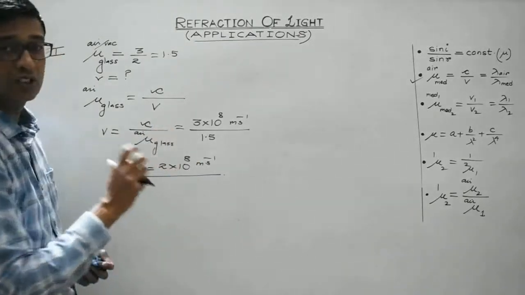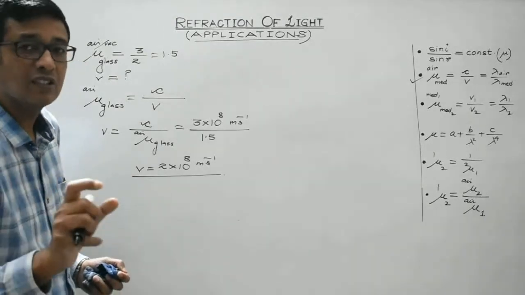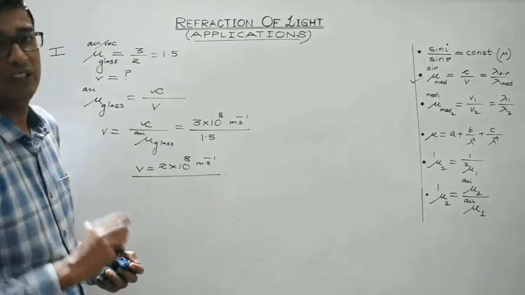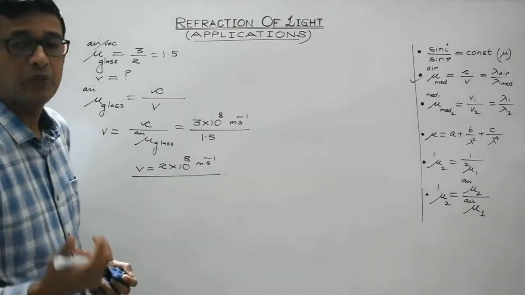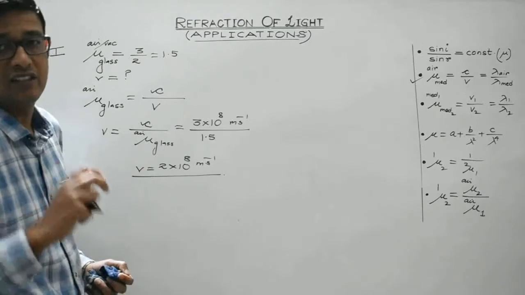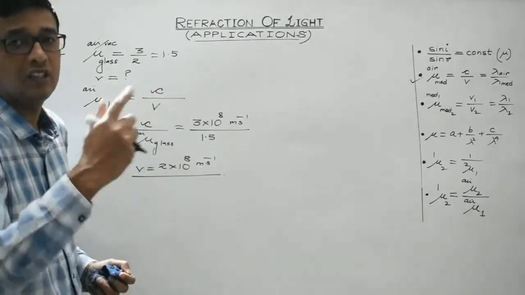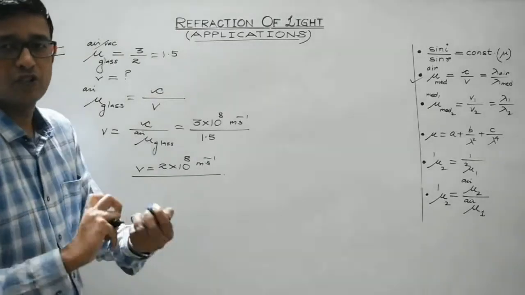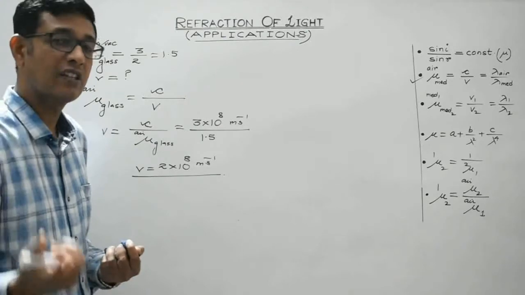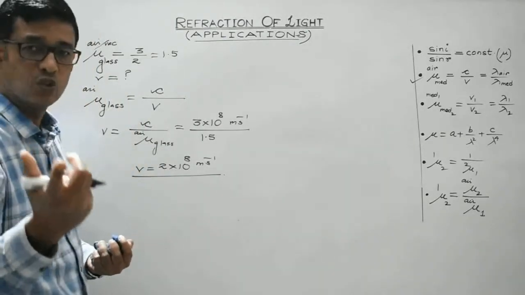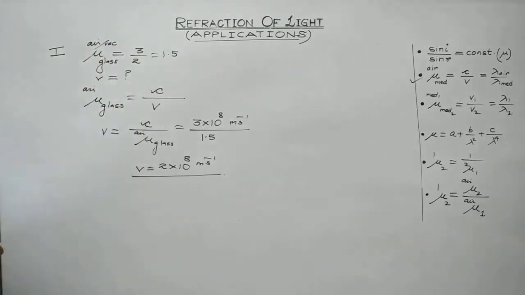So this numerical authenticates the very fact that the speed of light decreases when it enters a denser medium. So whenever light enters a denser medium, its speed tends to decrease. And when it travels from denser to rarer medium, its speed tends to increase. So this phenomenon of change in speed of the light, or the phenomenon of bending of light when it travels from one medium to another, is known as refraction of light. Right? So this is a very, very basic portion.